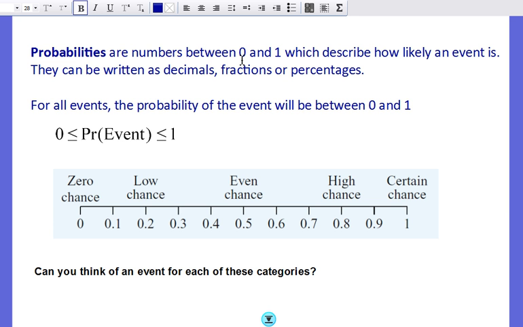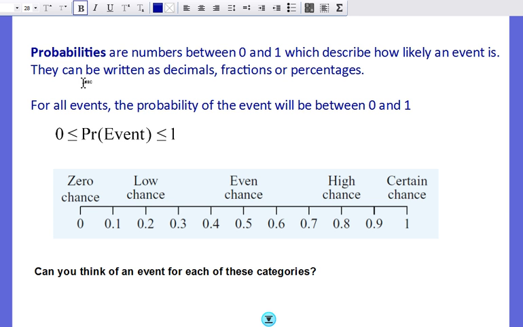Say I have a bag of lollies. All the lollies in there are Sherbies. The probability of me putting my hand in that bag of lollies and pulling out a Redskin is 0. It's not going to happen. However, the probability of me putting my hand into that lolly bag and getting a Sherbie is 1, because there's only Sherbies in the bag. It's an absolute certainty.